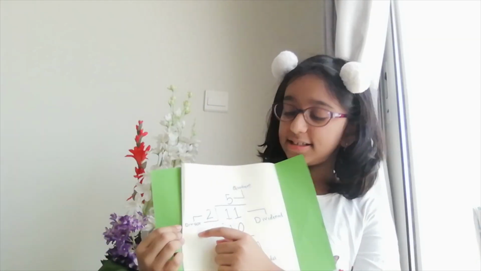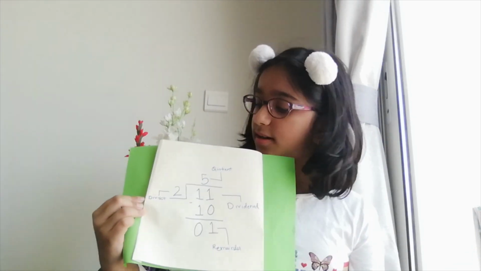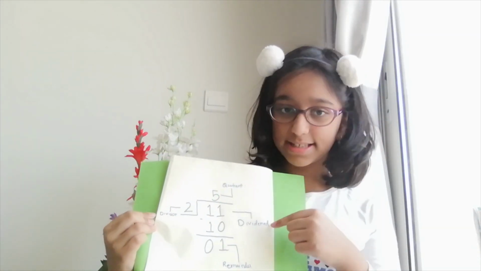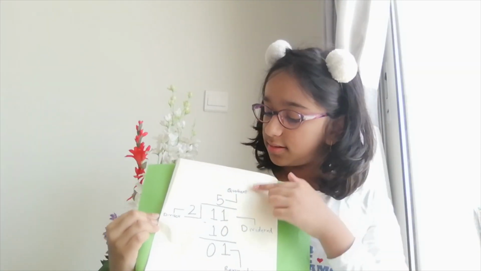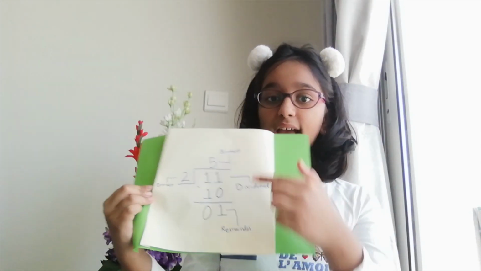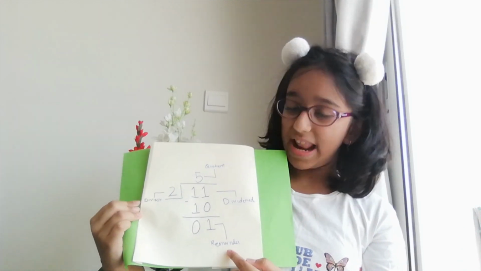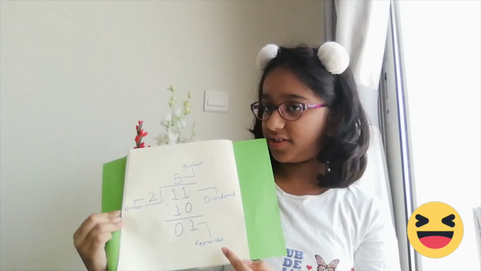Today I'm going to tell you about division. What is division? Division is the action to separate something into parts. So let's take an example. This is a divisor, which means the number we have to divide by. This is a dividend, a number which we are dividing. The quotient is the answer and remainder is the leftover part of the division. So these were the properties of division.